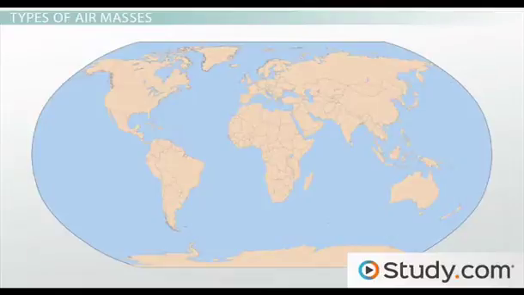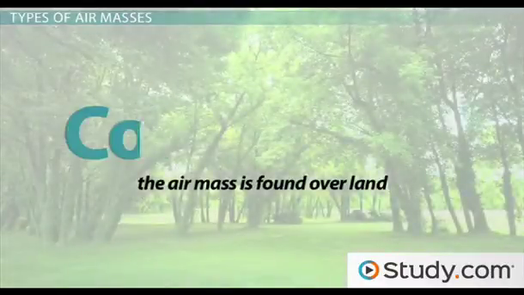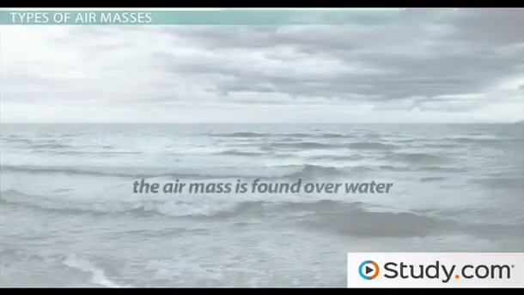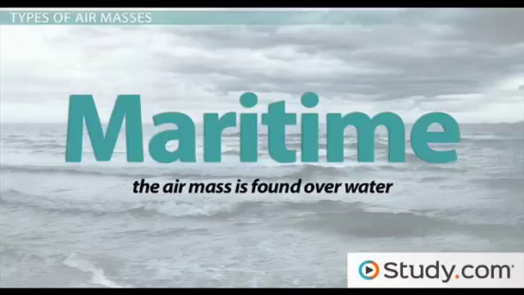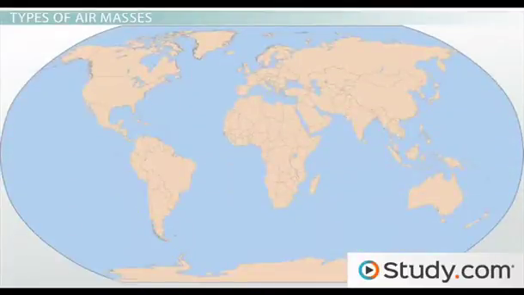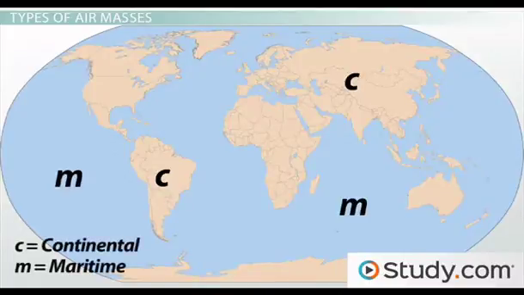Air masses can be divided into two main categories based on whether they are found over land or water. If the air mass is found over land, this is a continental air mass. If the air mass is found over water, this is a maritime air mass. This makes sense. Continental air masses occur over the continents. Maritime air masses occur over the water or marine environments. These categories are represented by a lowercase c for continental or m for maritime.